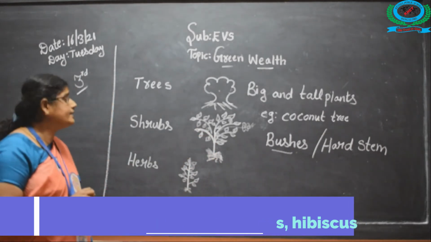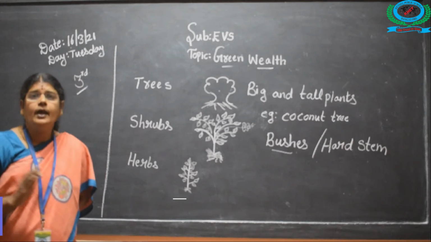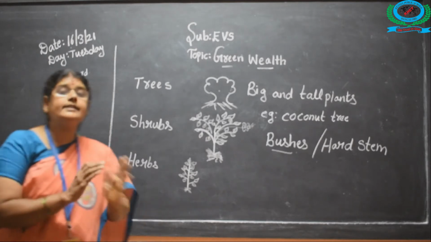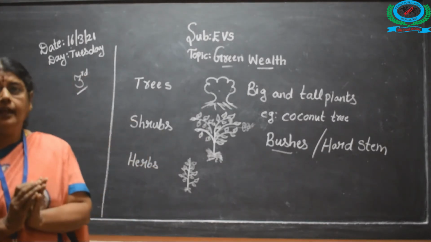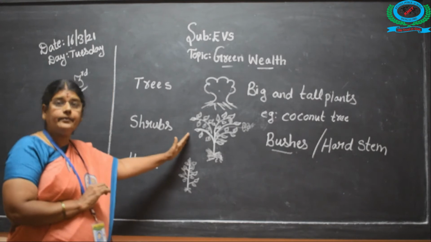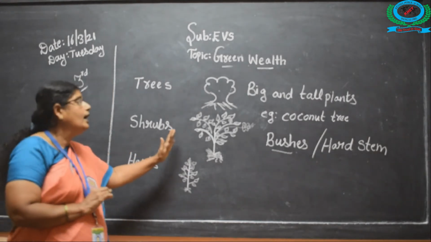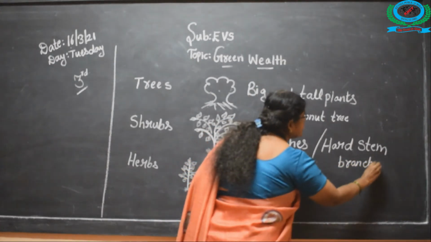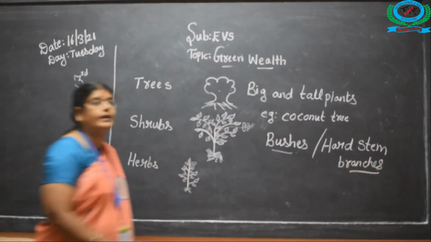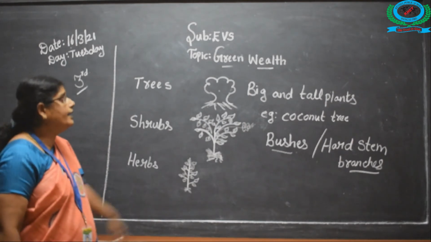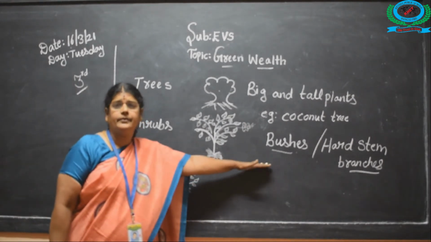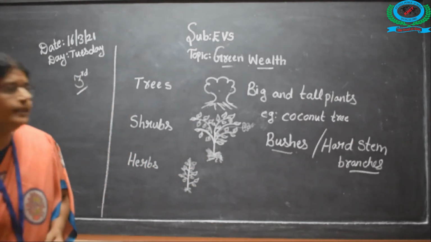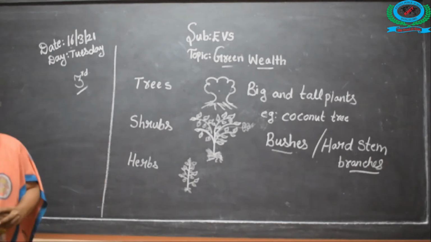As it has hard stem, it will give many branches and it will be bushy also. It has hard stem and in the hard stem it has many branches and it will be bushy type, bushes. You can observe through that. It is shrubs. Got it children?